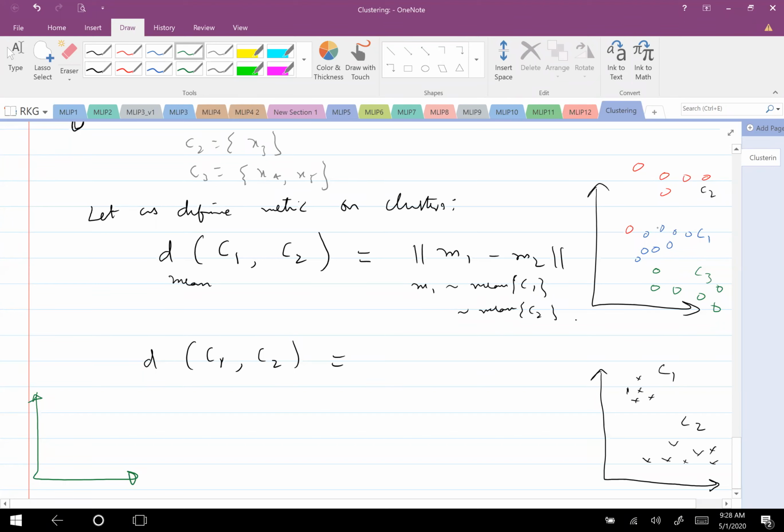For example, let X be a sample belonging to C1 and Y be a sample belonging to C2. I define the distance between C1 and C2 as the maximum of the distance between X and Y, where X belongs to C1 and Y belongs to C2. That means the maximum possible distance between the samples which are farthest from C1 to C2. That I consider for defining the distance. Can't I do that to define a metric of distance between two clusters?